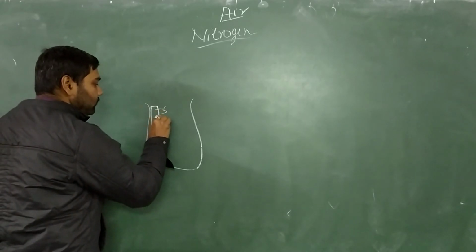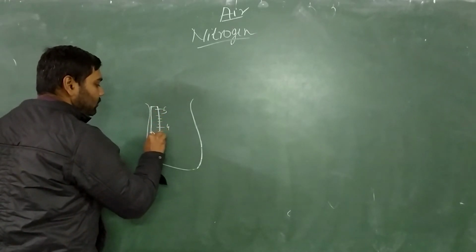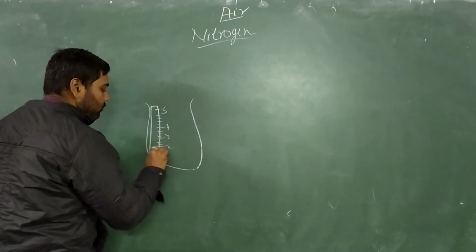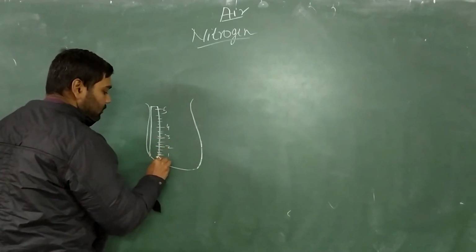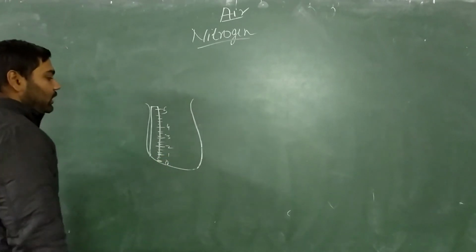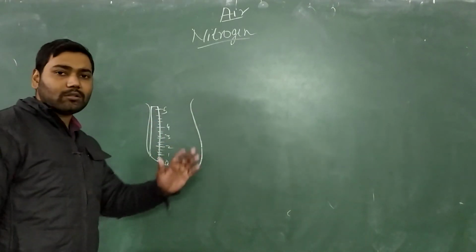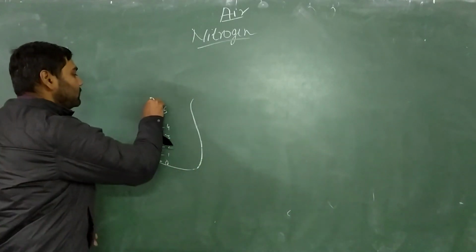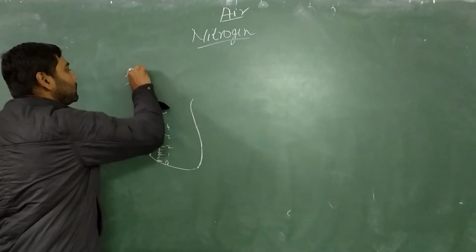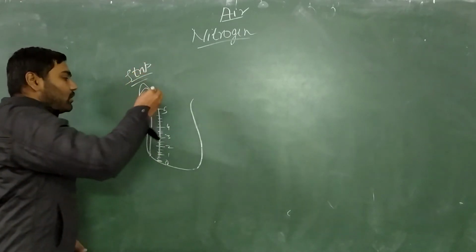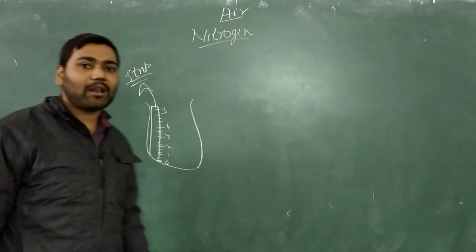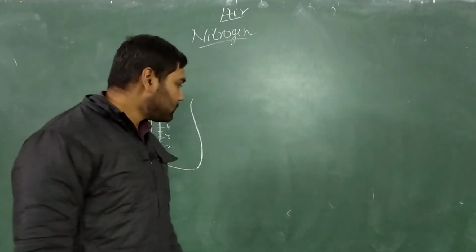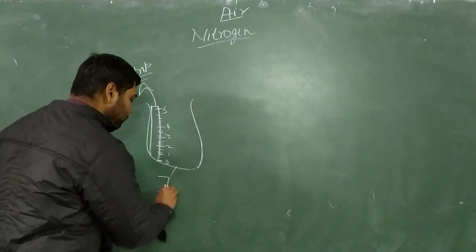Okay, 5, 4, then 3, then 2, then 1, then 0, like that. The whole jar has a strip attached, and that strip contains a marking. So altogether we have placed a marking inside the jar. Suppose this is a jar.